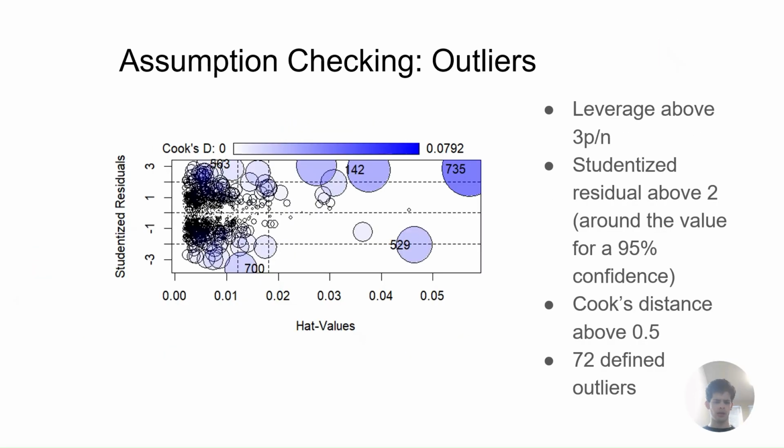And with outliers, looking at a leverage of 3p over n, a studentized residual above 2 for a 95% confidence interval, and a Cook's distance above 0.5, there are 72 defined outliers in this data set.